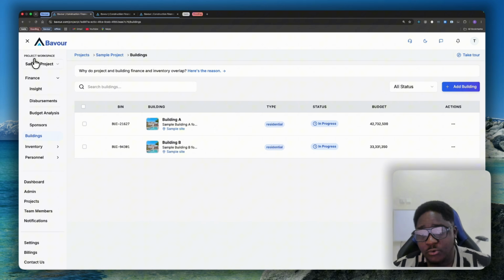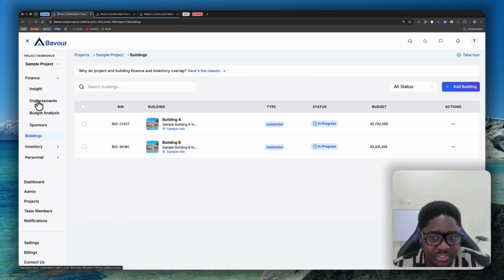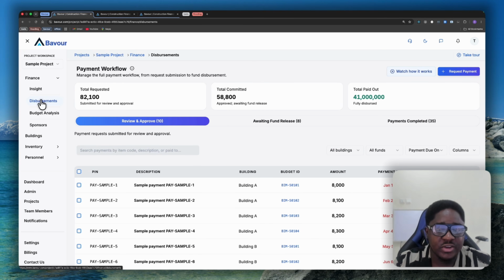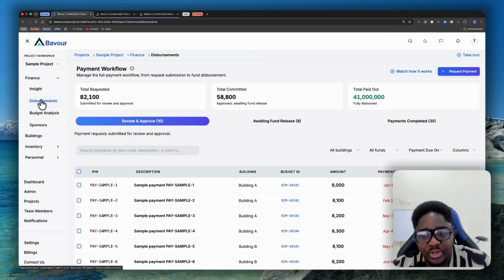Inside the finance, we basically have four sub-modules: insight, disbursement, budget analysis, and sponsor. Now, disbursement is basically where you get to control all the expenses that need to be made on this project or the buildings. So if you need to pay labor, if you need to pay for logistics, if you need to pay for anything whatsoever, this is where you get to approve them.